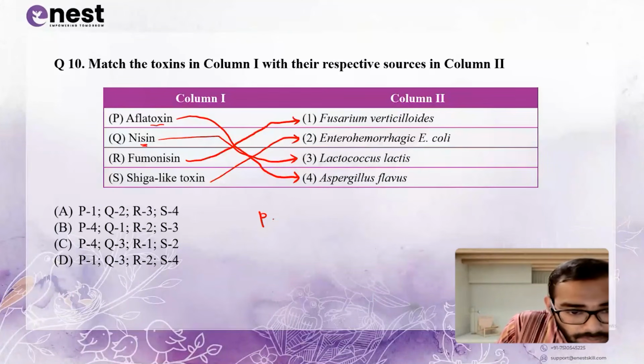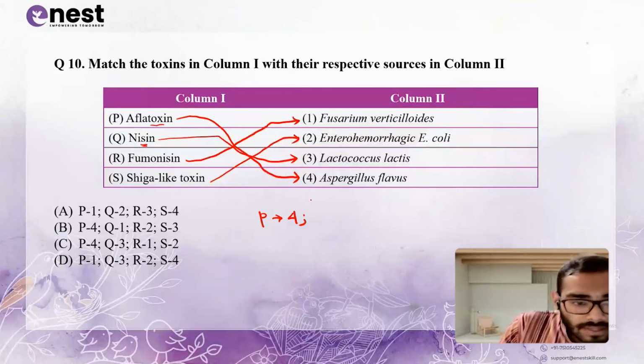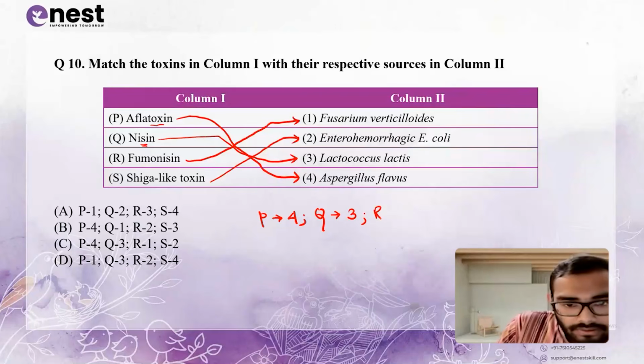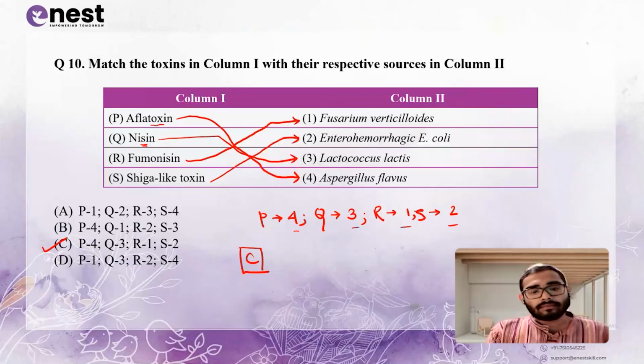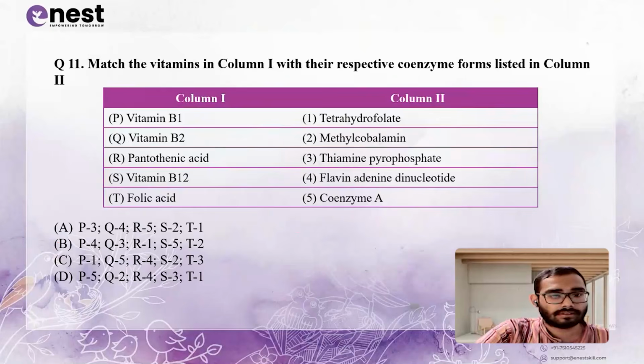So aflatoxin P is 4, Q. Nisin is 3, R. Fumonisin is Fusarium. And S, Shiga-like toxin, is 2. So 4, 3, 1, 2. Now we have to check. Yes, option C. For question 10, the correct option is option C. Right? Okay, moving forward to the next question.